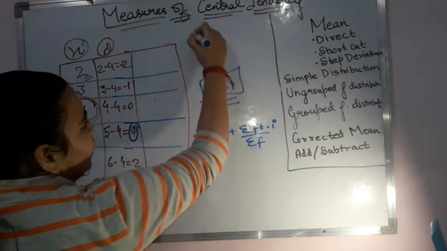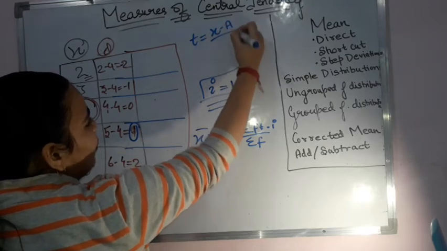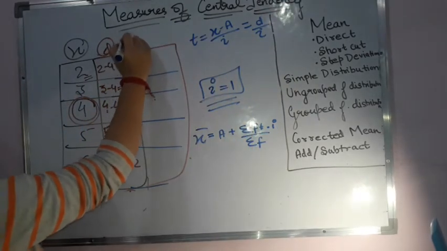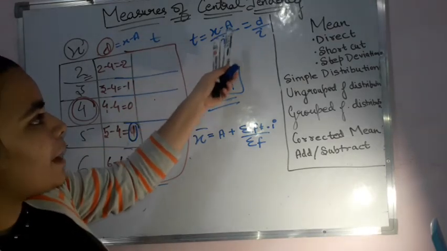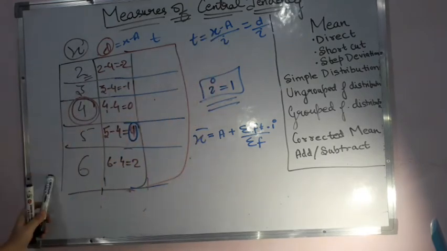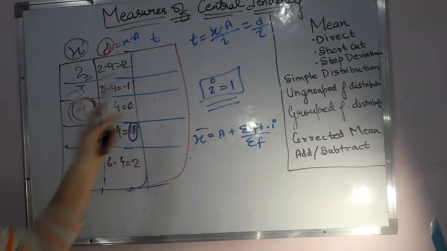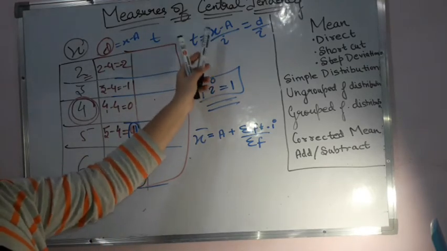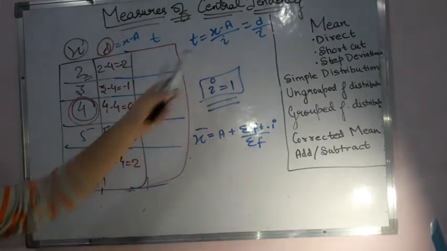Now what is my t? t over here is equal to x minus a upon i. That I can write as d upon i, because I know my d is equal to x minus a. So can I get the value for t over here? That t is equal to x minus a upon i, where x is these numbers, the terms which I have with me, a is the assumed mean from here, this is my assumed mean, and then i is the number which is dividing all these deviations. Then when I do the division, I get d upon i, and that d upon i is equal to t.